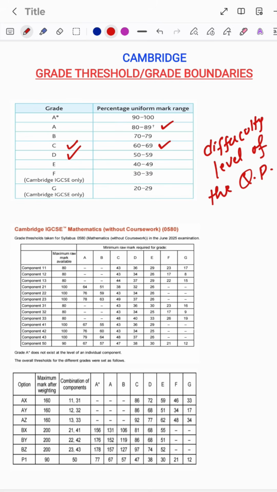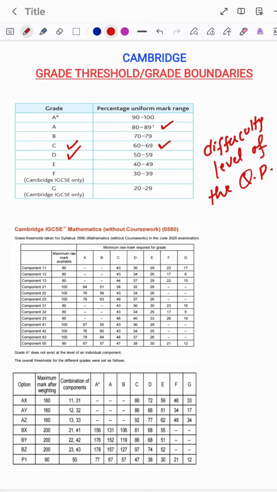So what does that mean? It is very simple: even if your child is scoring a 65 in a school exam, that doesn't mean the child is actually getting a C. It purely depends on how difficult the question paper was set in school. According to the difficulty, the child may be getting an A or A star. Anything is possible. It is actually decided by IGCSE Cambridge, but most of the schools do not follow this method.